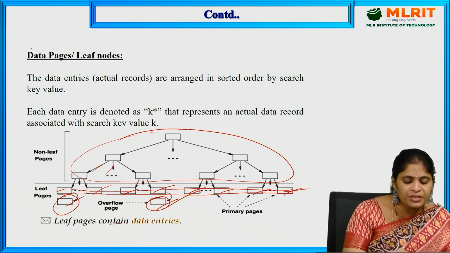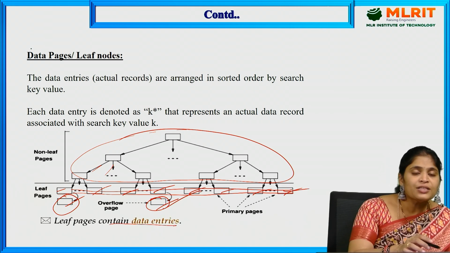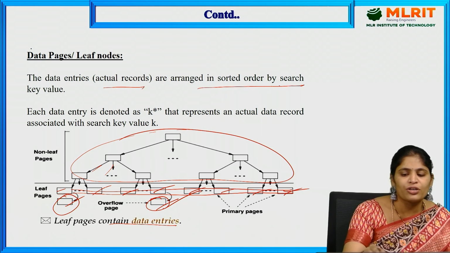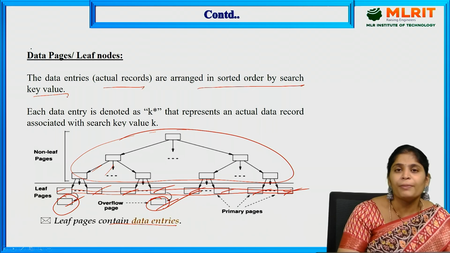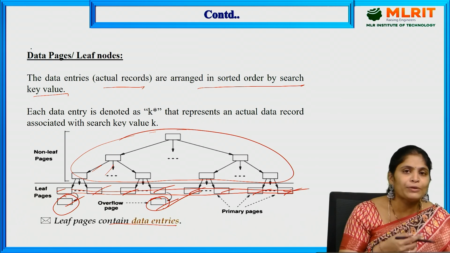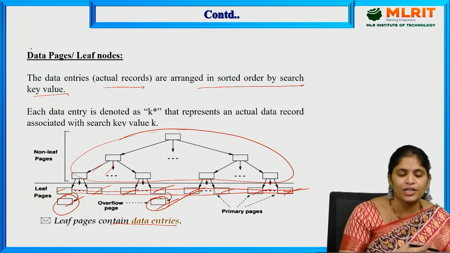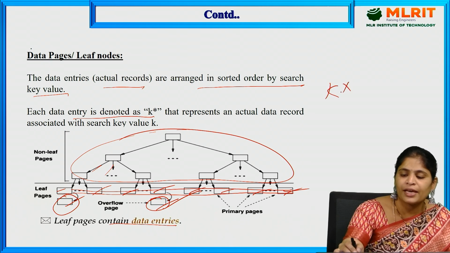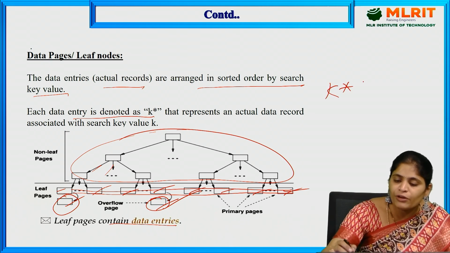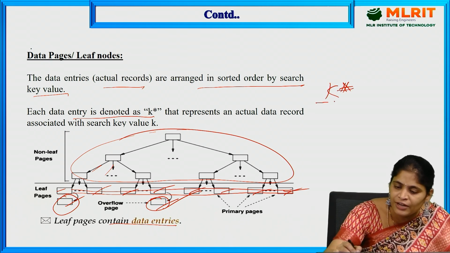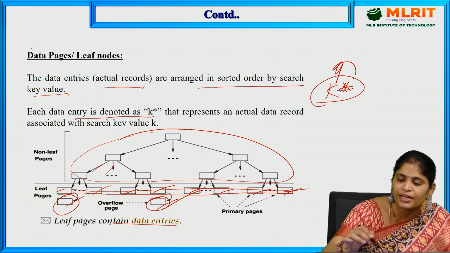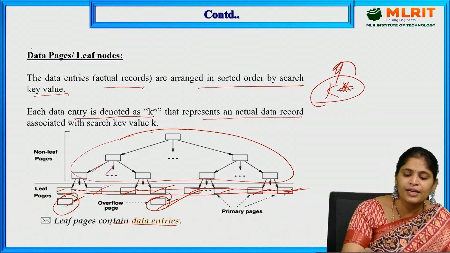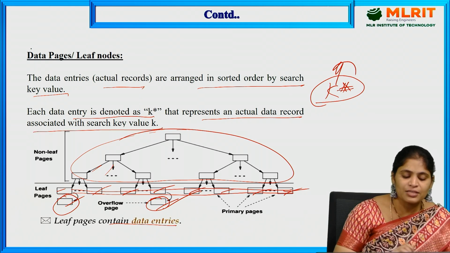Leaf pages contain data entries. The data entries, which are the actual records, are arranged in sorted order by search key value. By considering the search key value, we can arrange the records in a sorted manner. Each data entry is denoted by K asterisk. If the asterisk symbol is there, then this is the actual data record associated with the search key value.